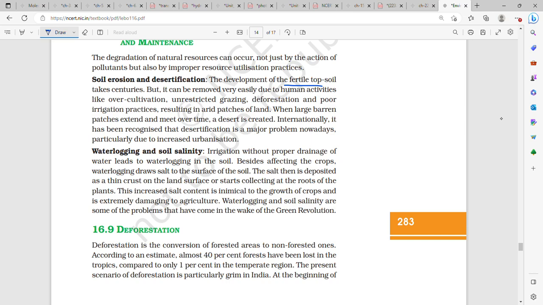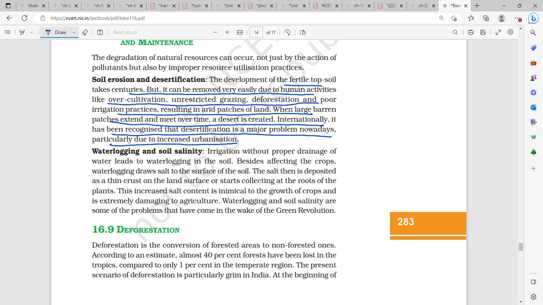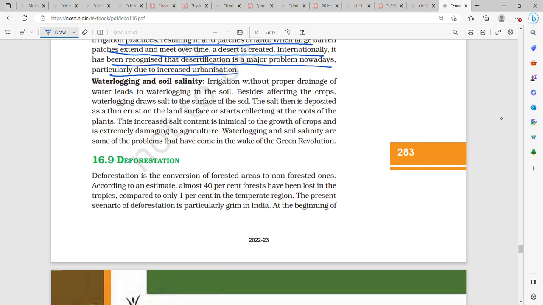Development of fertile topsoil takes centuries, but it can be removed very easily due to human activity like overcultivation, grazing, deforestation, poor irrigation practices. Waterlogging and soil salinity. Irrigation without proper drainage of water leads to waterlogging.